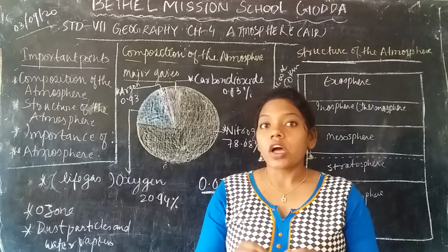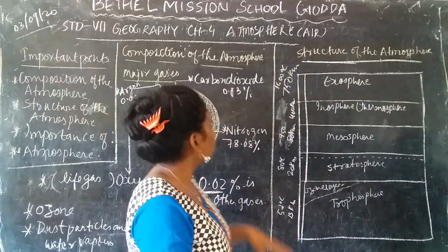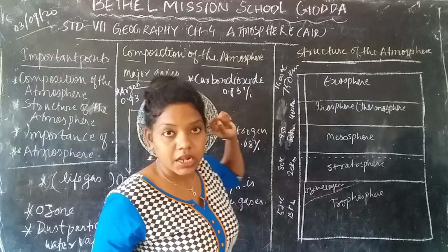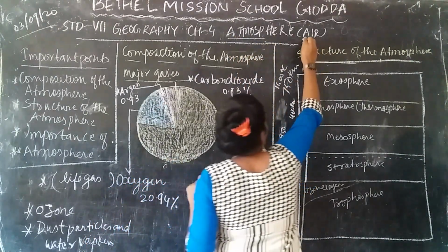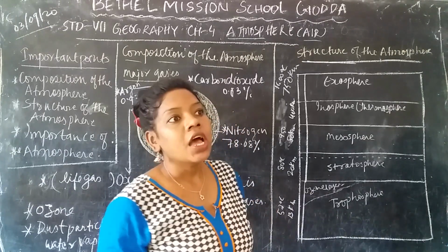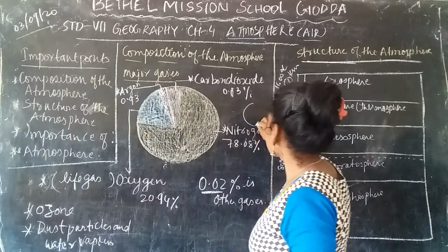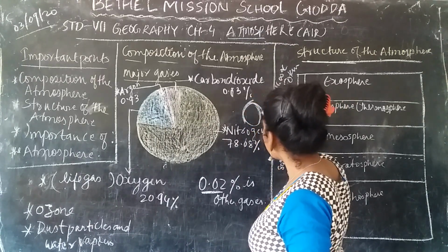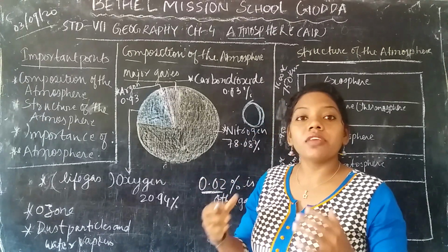If we talk about what the atmosphere is, the word comes from the Greek word atmos, which means air. The layers of air which surround the earth's surface, like a parat in Hindi, that is the layer.